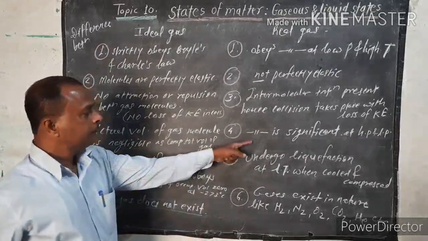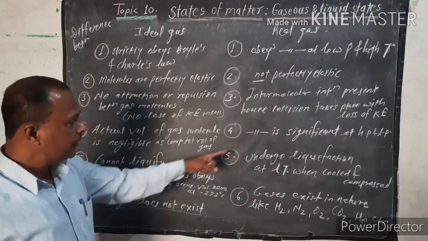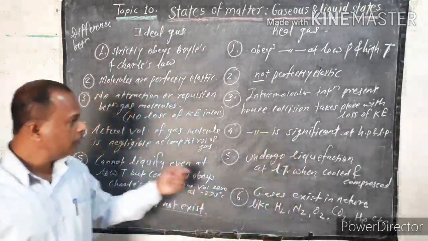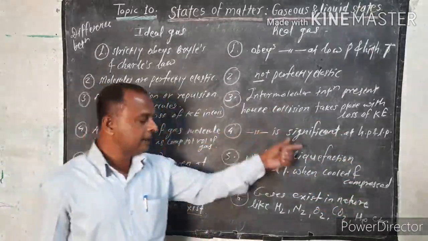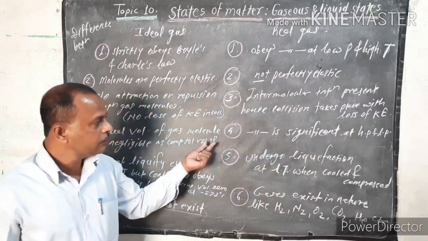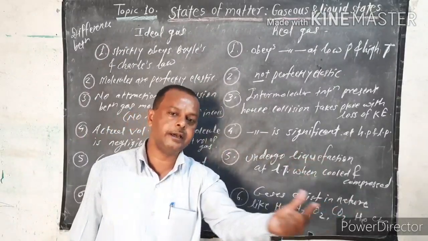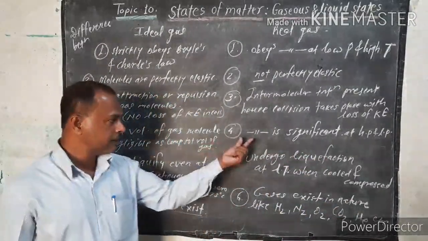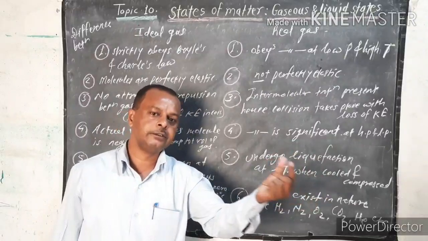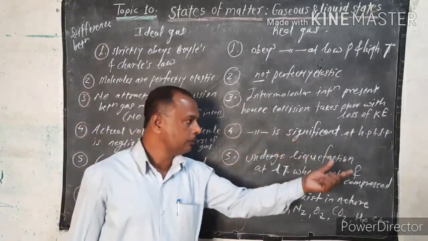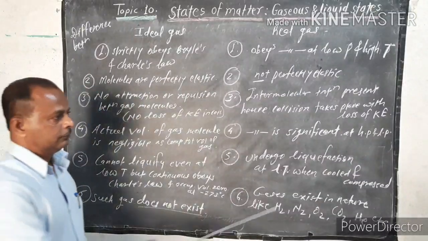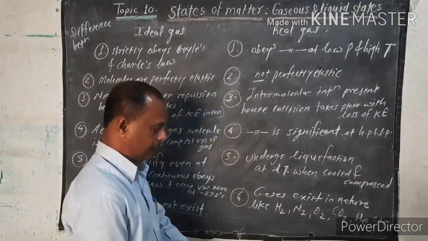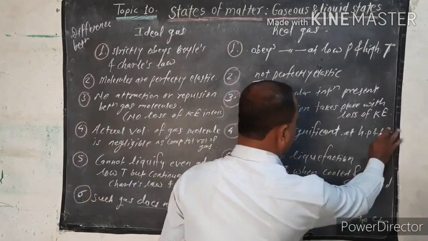Now the fourth one for real gas: the actual volume of the gas molecule is not negligible, because in real gases the gas molecules are hard, spherical particles. That's why a single molecule also has a significant volume at high pressure and low temperature.